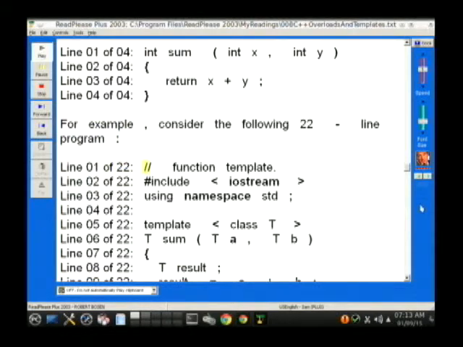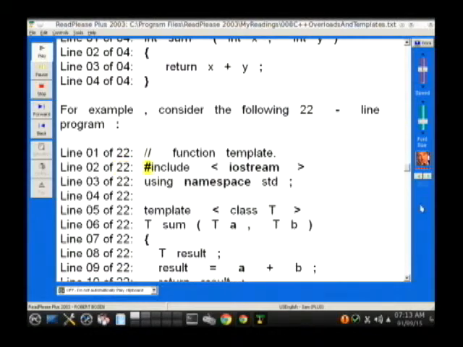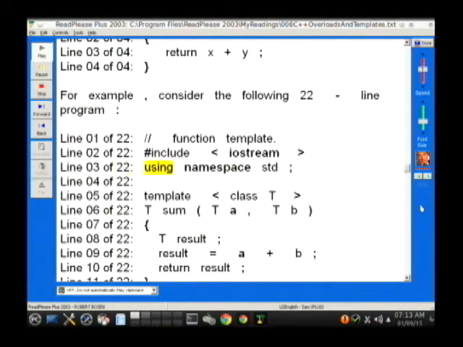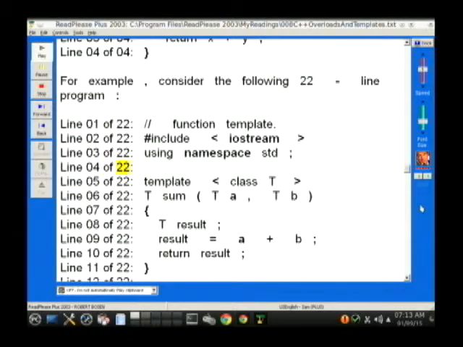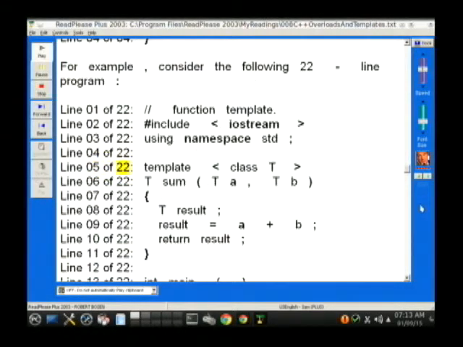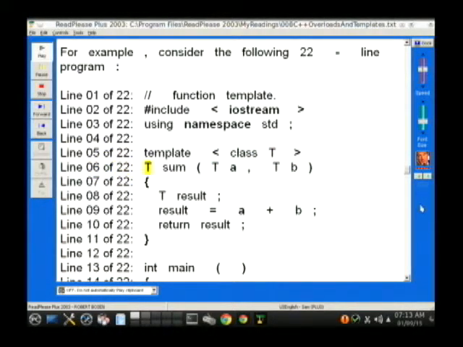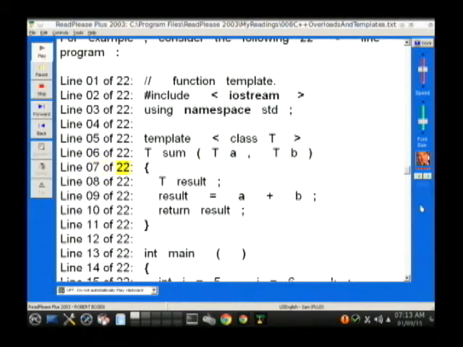Line 1 of 22: // function template. Line 2 of 22: #include <iostream>. Line 3 of 22: using namespace std;. Line 4 of 22: blank. Line 5 of 22: template <class T>. Line 6 of 22: T sum(T a, T b). Line 7 of 22: open curly brace.